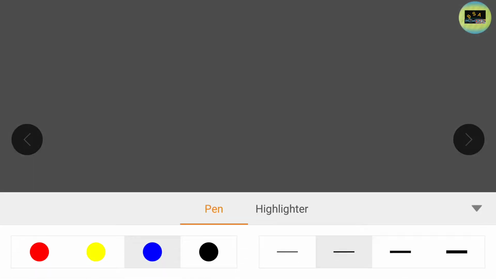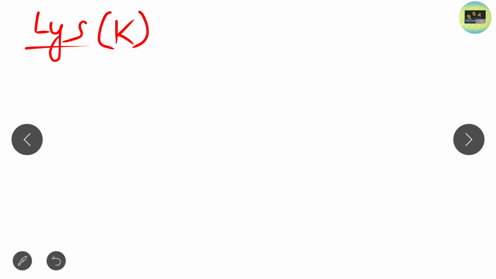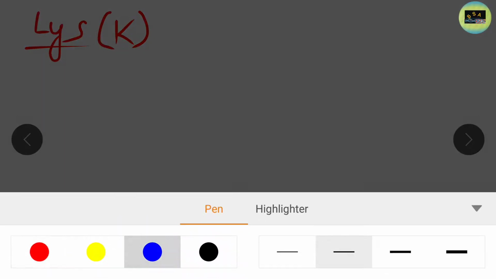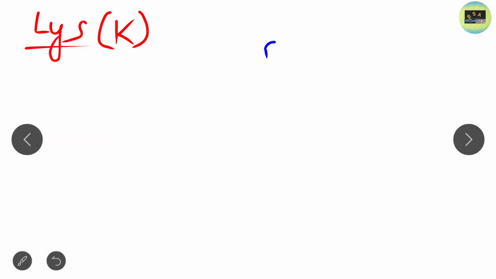Clear? So first look at the structure of lysine. We will look at the structures one by one. Lysine's single letter code is K. Just remember, L, K. Now look at the structure. This is C alpha, this is CO minus, this is NH3 plus, and this is the hydrogen.